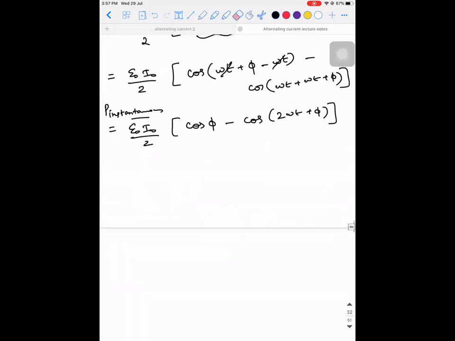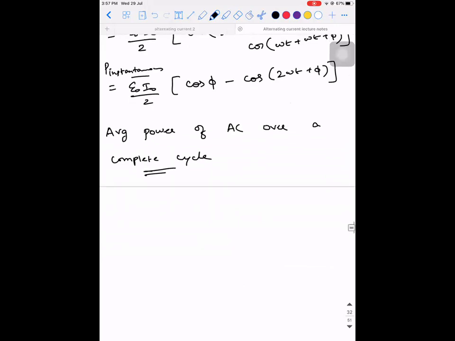Now what I'm going to do is calculate the average power of AC over a complete cycle. See, what is the average power of AC over a complete cycle? It is the integral from 0 to T of the instantaneous power dt, the whole divided by T. So this is going to be the average value of power over the complete cycle. Did you guys understand?